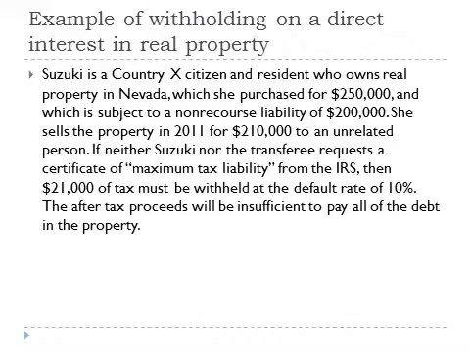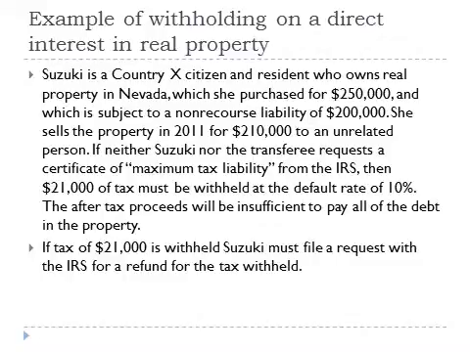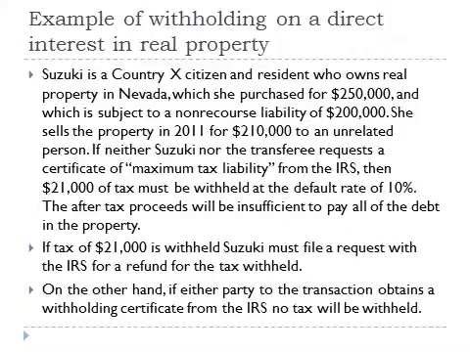The after-tax proceeds will be insufficient to pay all of the debt on the property. If tax of $21,000 is withheld, Suzuki must file a request with the IRS for a refund for the tax withheld. On the other hand, if either party to the transaction obtains a withholding certificate from the IRS, then no tax will be withheld.